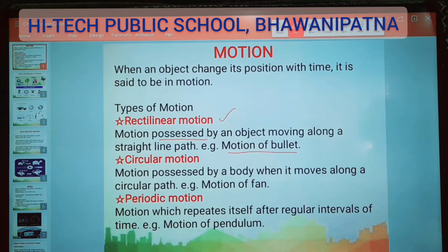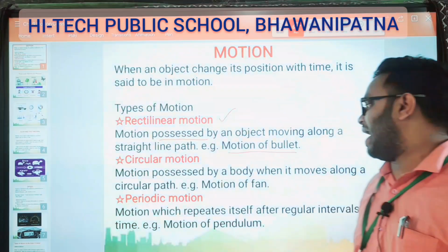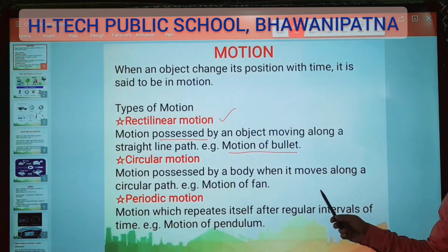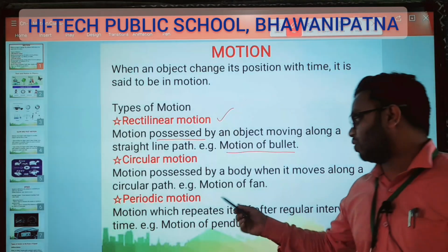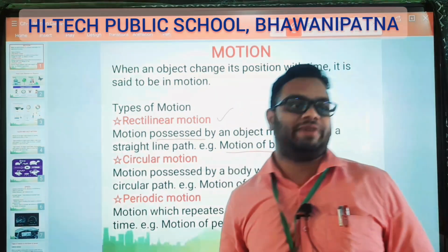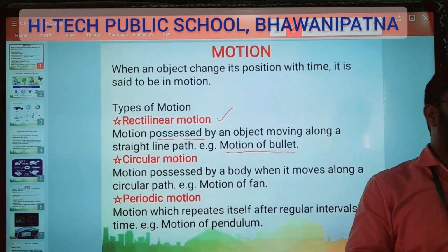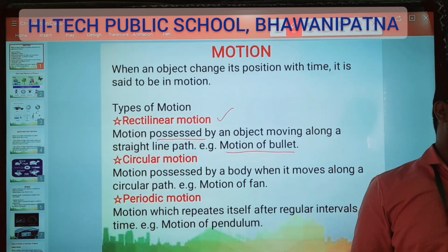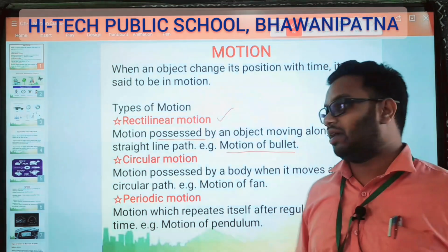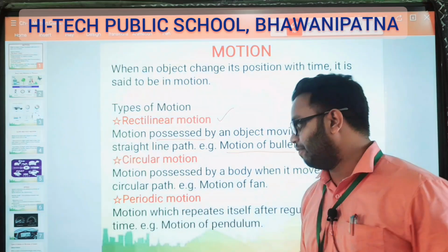The next is circular motion. Motion possessed by a body when it moves along a circular path. Motion of a fan. You see the motion of the fan now. They are moving in a circular path. They are not changing their place, but they are moving at the same place. In which way are they moving? In a circular way. That motion is called circular motion. An example is the motion of a fan.